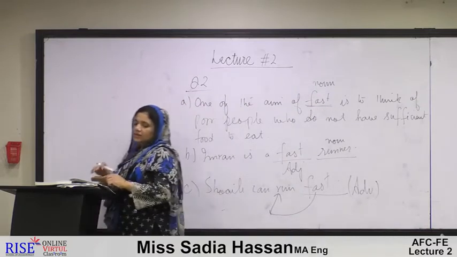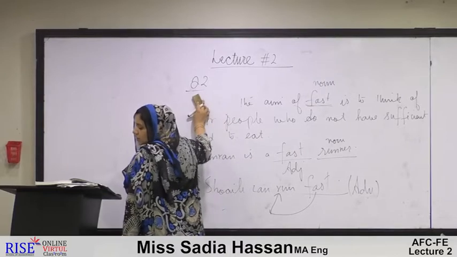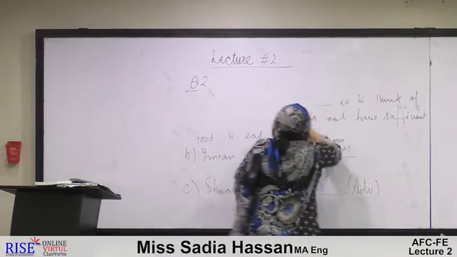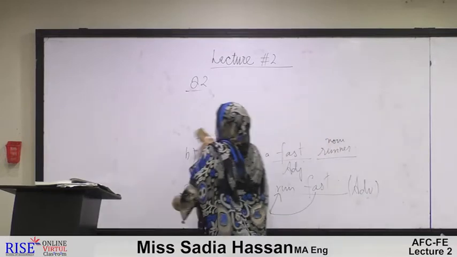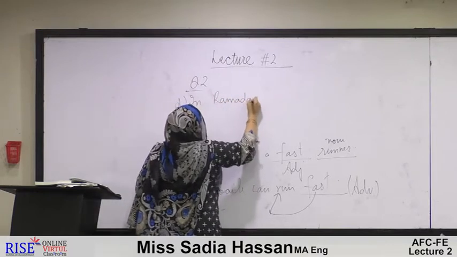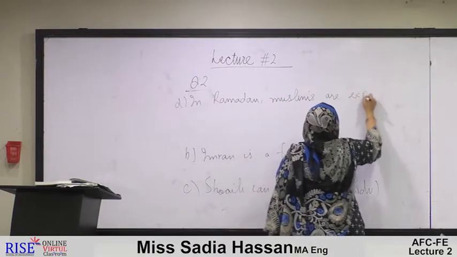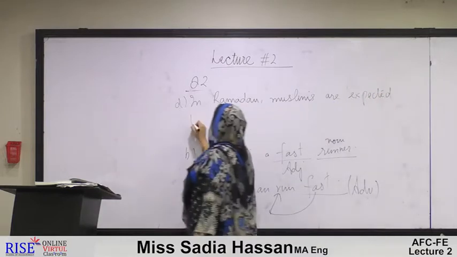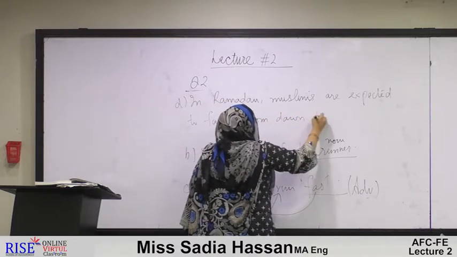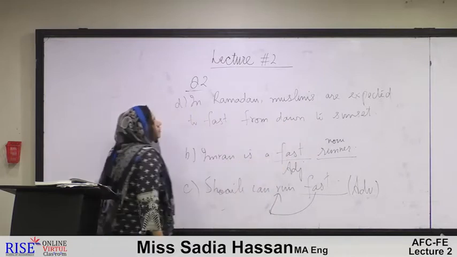Now we are left with the last sentence, D. In Ramzan, Muslims are expected to fast from dawn to sunset, from sunrise to sunset.